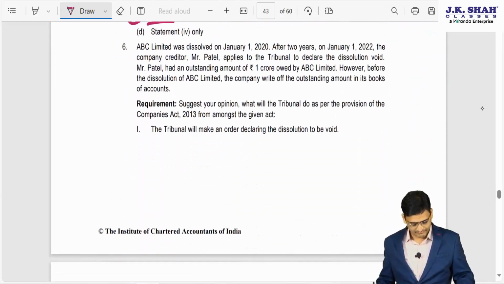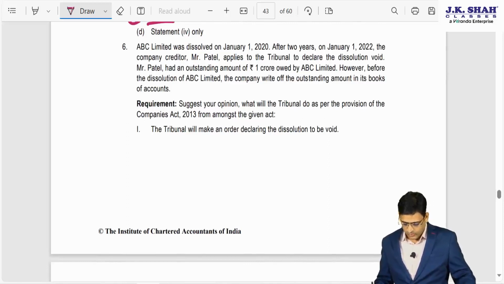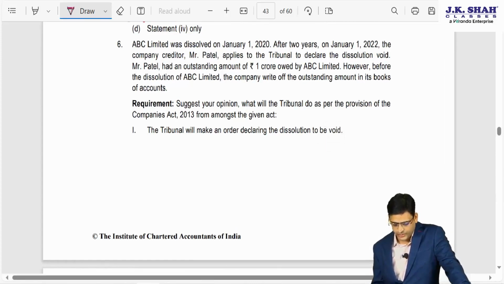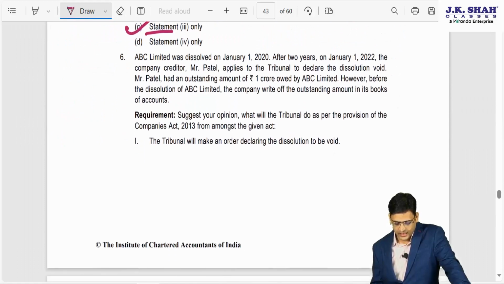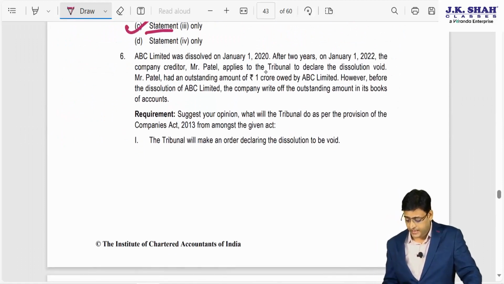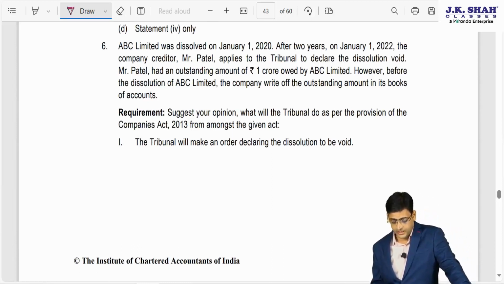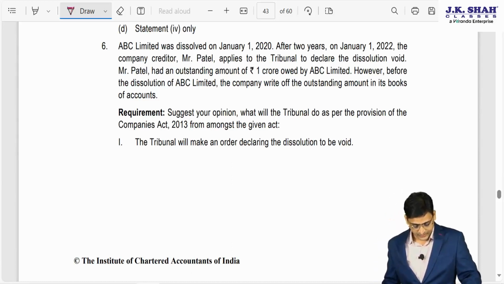Now, sixth point. ABC Limited was dissolved on January 120. After 2 years, on January 120, the company creditor, Mr. Patel, applies to the tribunal to declare the dissolution void. Mr. Patel had an outstanding amount of 1 crore owed by ABC Limited. However, before the dissolution of ABC Limited, the company wrote off the outstanding amount in its books of accounts. See, please understand what they are trying to say.